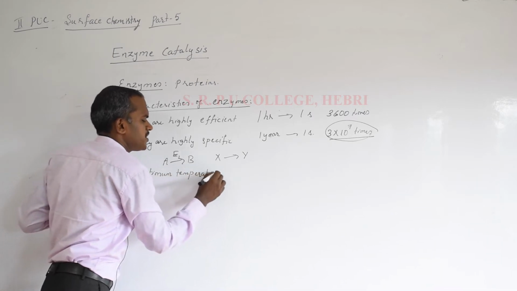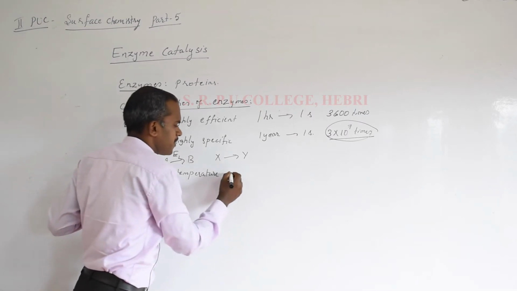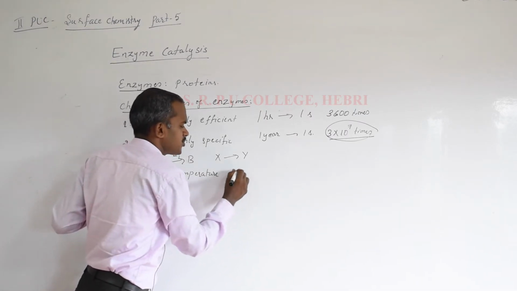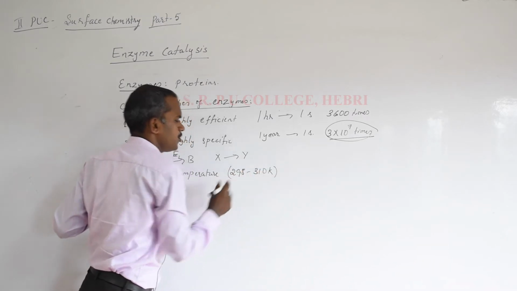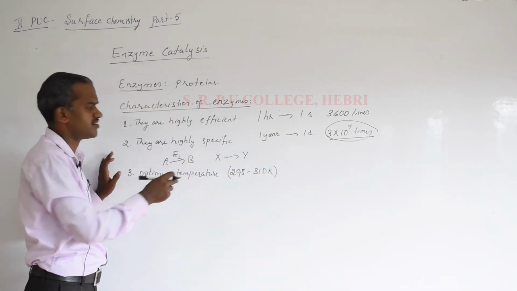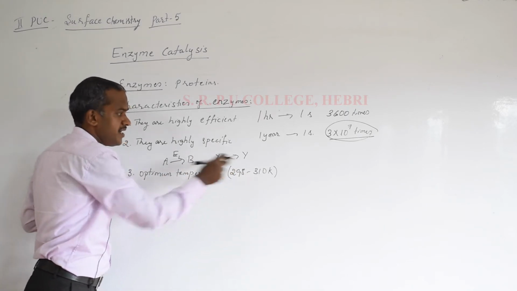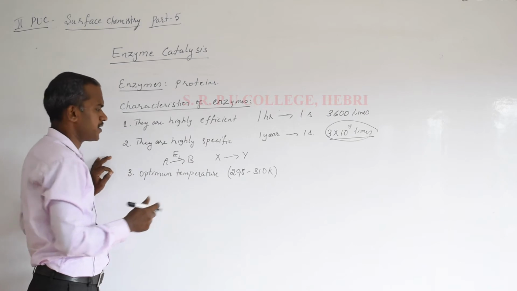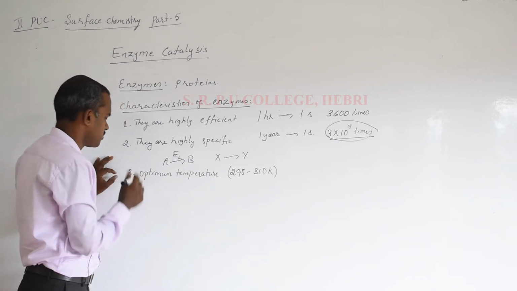Enzymes are more efficient at a particular temperature. Usually the range at which enzyme activity is highest is 298 to 310 Kelvin. Human body temperature is 37 degrees Celsius, which is in the same range. So the catalytic activity is maximum at a particular temperature range, called the optimum temperature. That is the third point.